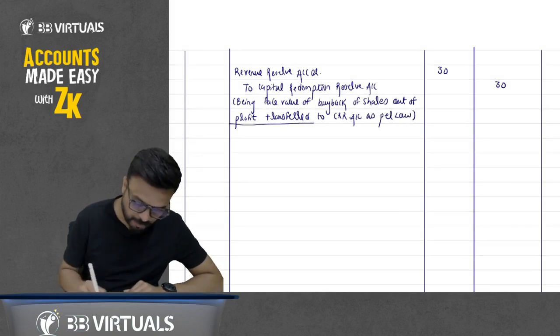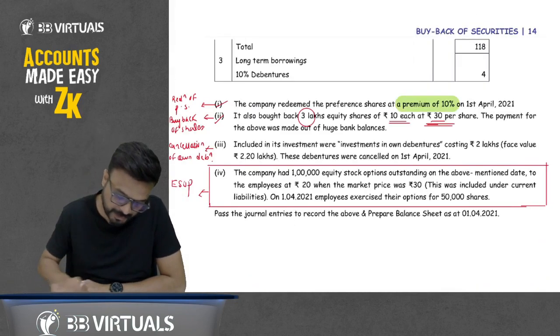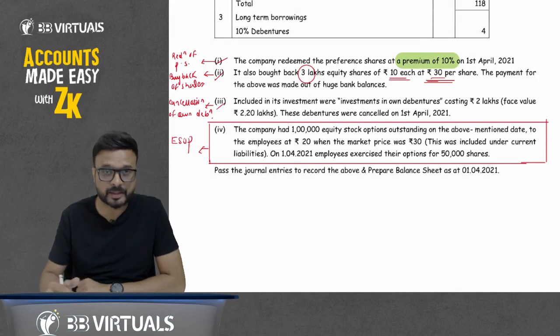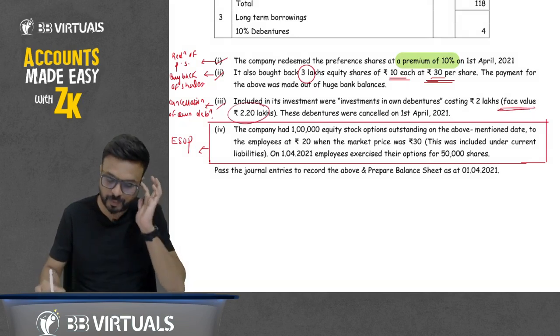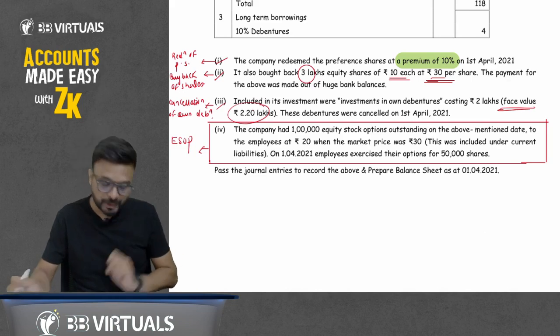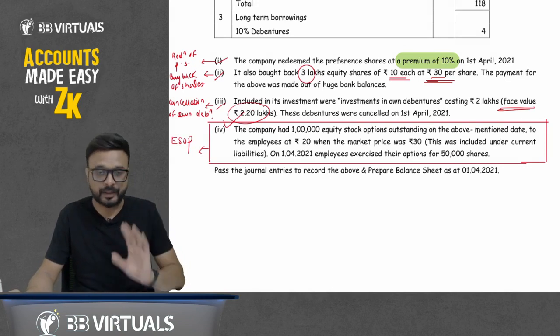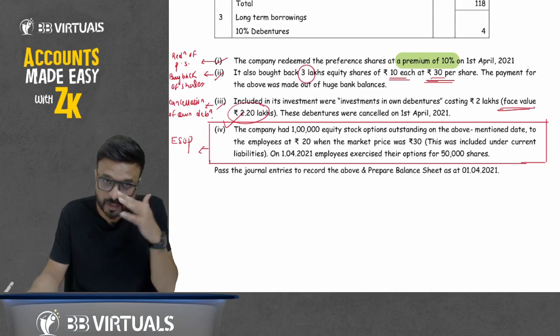Now we have passed the entry for buyback of share. Now we will pass the entry for cancellation. Third point, that is cancellation of own debenture. We have discussed this in the previous question also, the same point. In investment we have purchased our own debenture. In the market we have issued debenture. The face value is 2.2 lakh. So we have issued debenture of 2.2 and we have purchased our own debenture. We record debenture at face value only, like capital. We always record capital at face value. Same for debenture also.